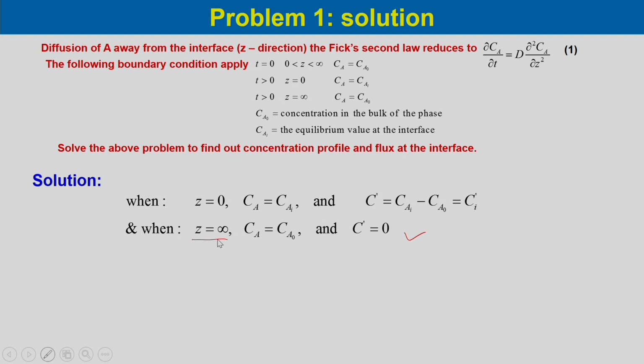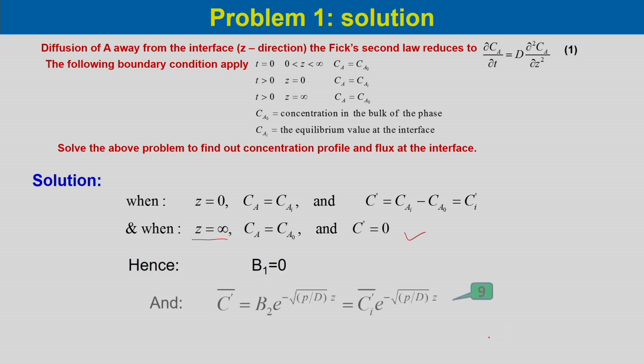If we use these boundary conditions in our earlier equation 8, we can calculate that B1 would be 0. Then our equation reduces to C̄' equal to B2 e^(-√(p/D) z), which is equal to C̄i' e^(-√(p/D) z). So, this is equation 9.